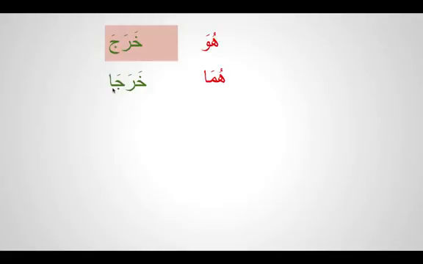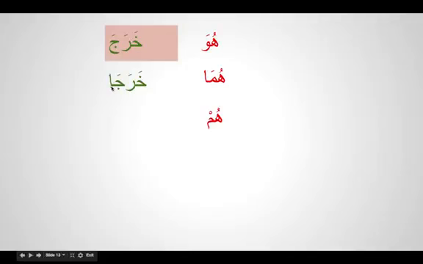Remember, verbs are very specific about males and females. So this alif represents two males.